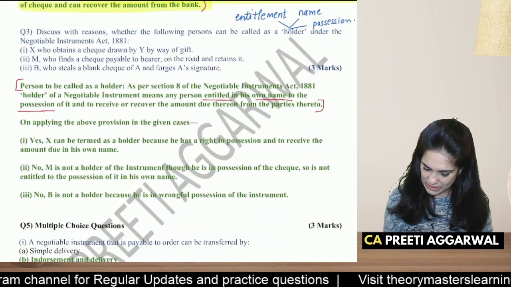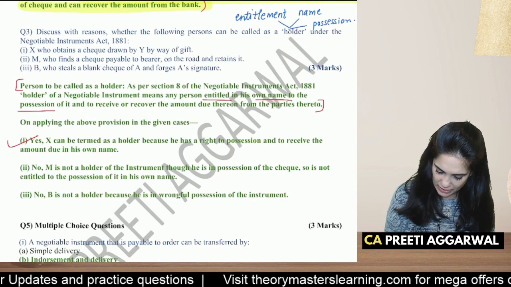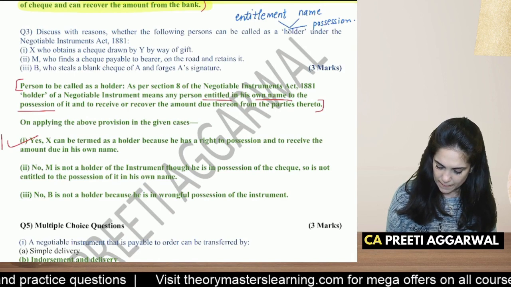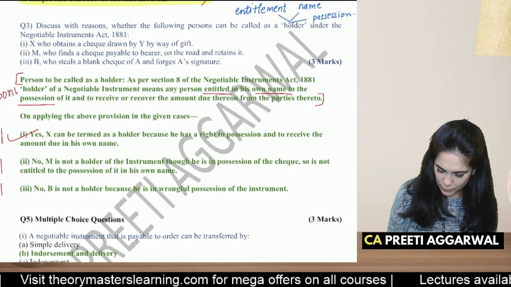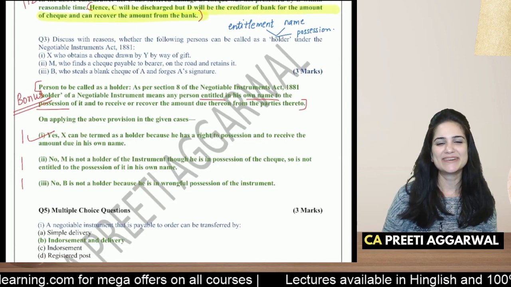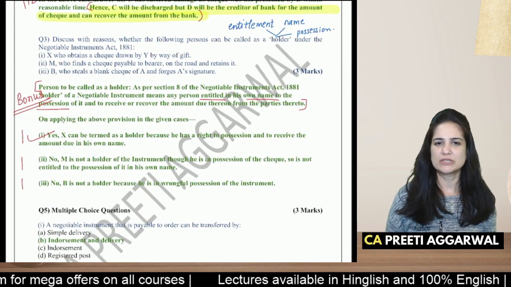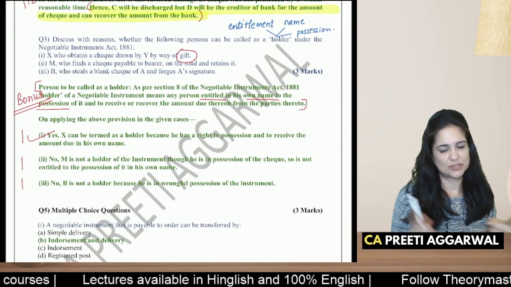Now applying this, yes, in the case of a gift he is considered a holder. Give 1 mark for this, 1 mark for each point, and this is your bonus. Bonus means this will impress the examiner. So yes, he's a holder because even if it is a gift, you are entitled to that instrument. It is in your name.